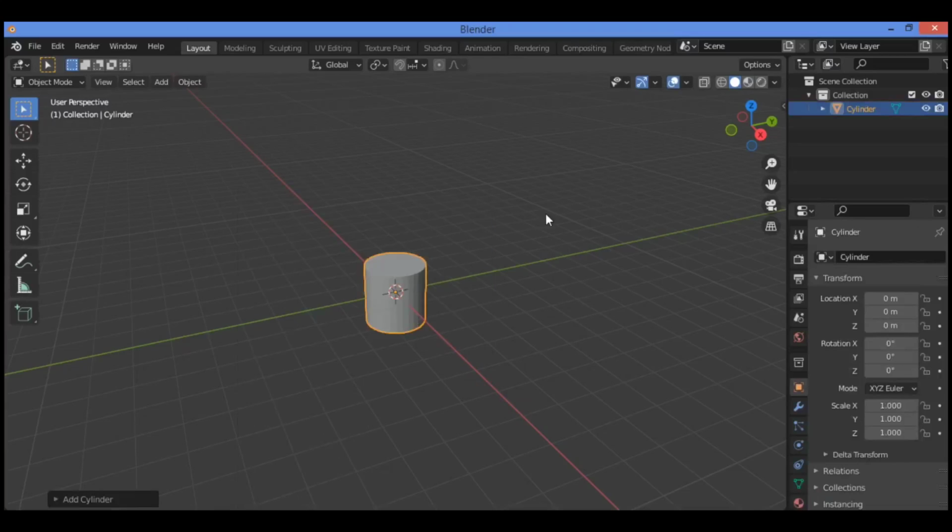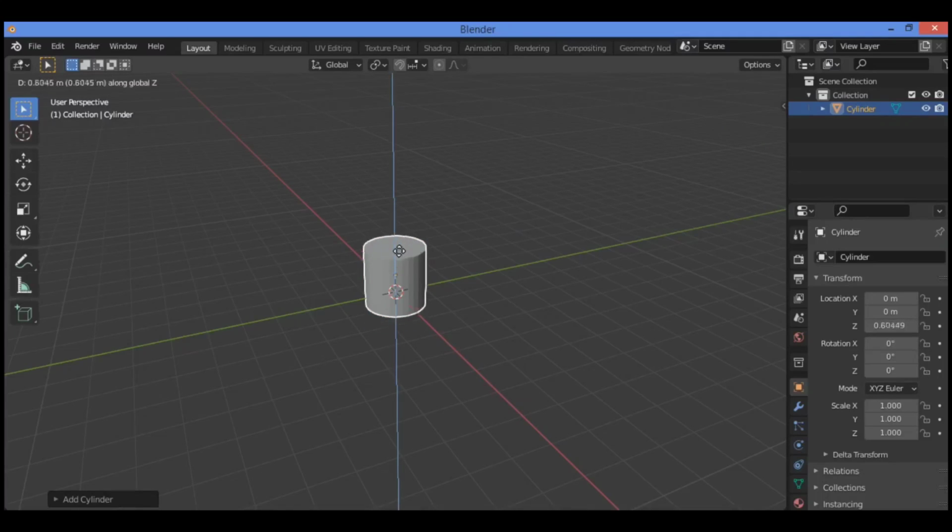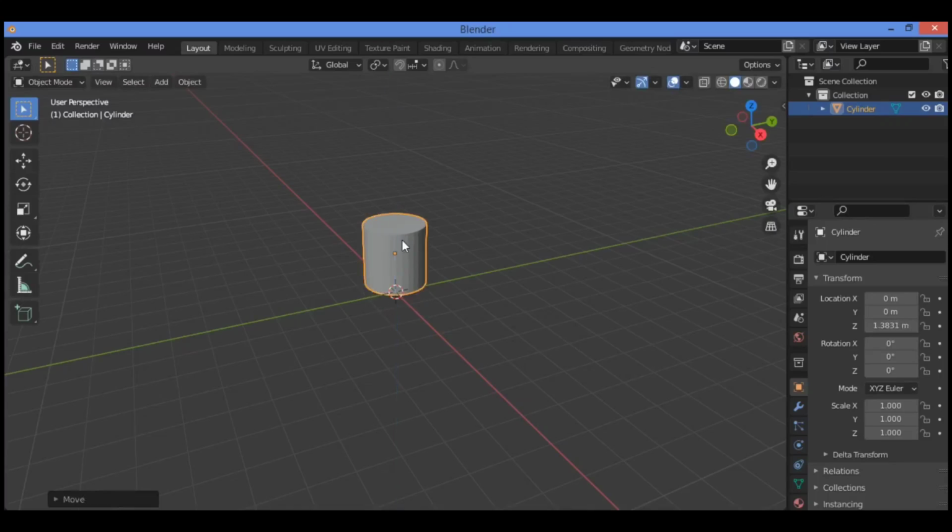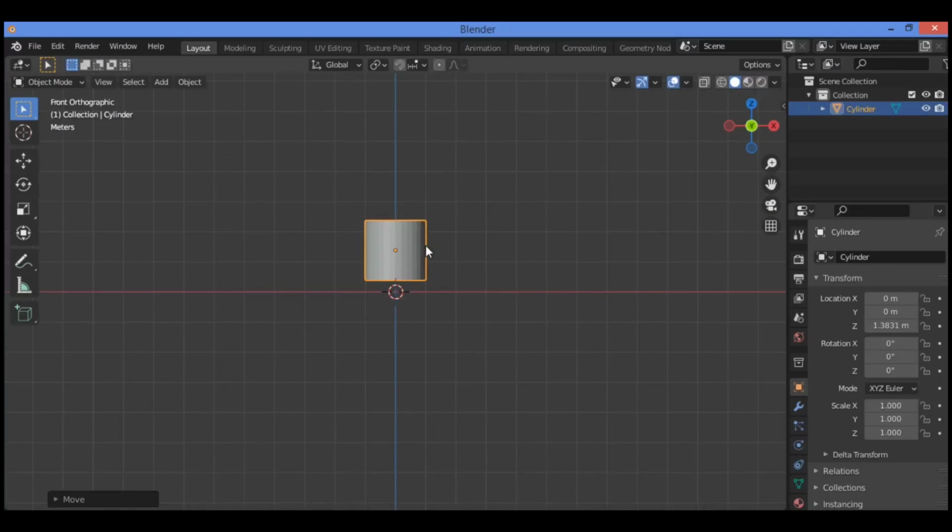Let's now move our cylinder so that it's positioned on top of the floor grid of our scene. G, then Z, just grab it a little bit, like this. Let's change our view to front view by pressing numpad 1. You can also click the Y-axis gimbal in the corner of the 3D viewport. Hit 1 on the numpad.